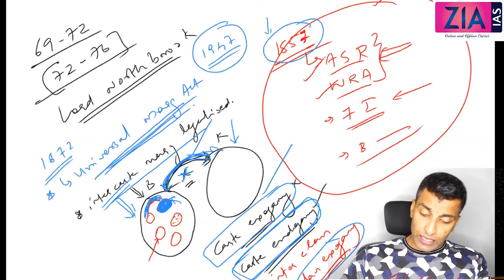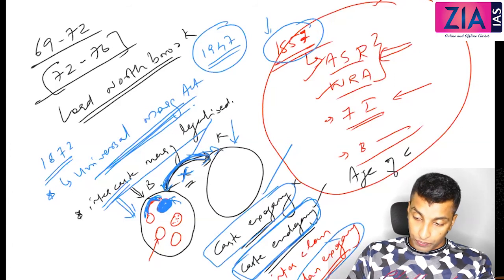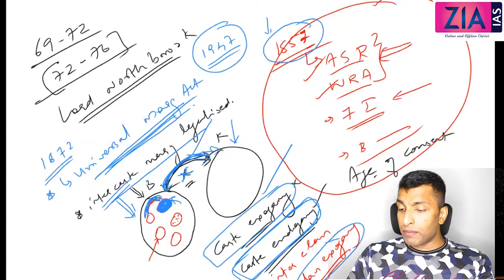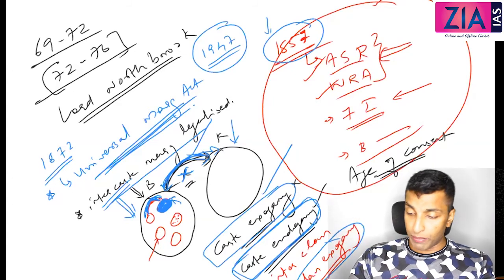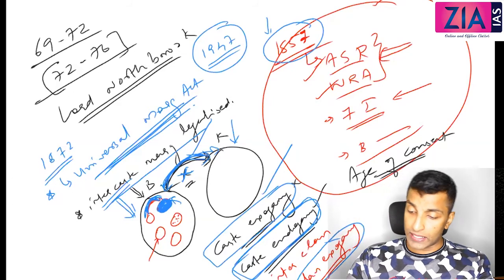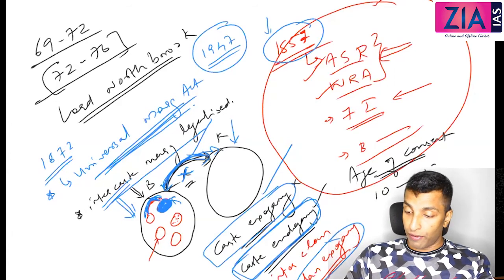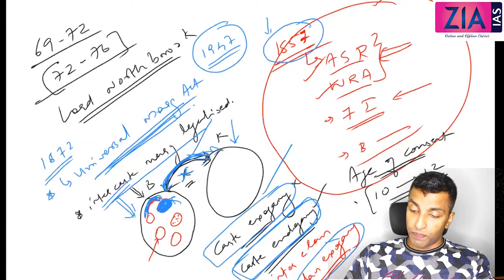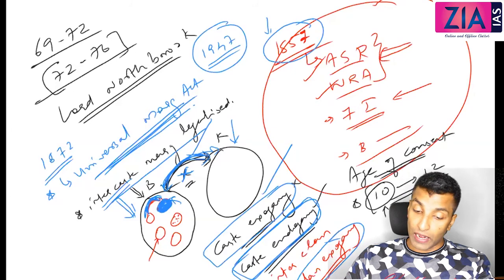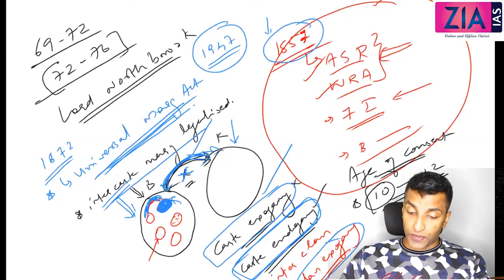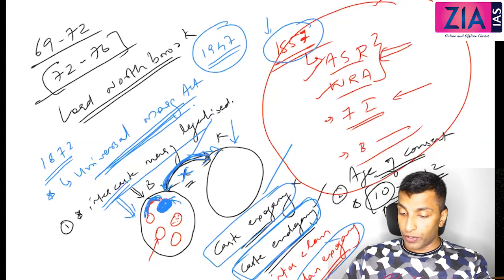The second point under the Universal Marriage Act is related to the age of consent. Age of consent means the minimum age that a female needs to have to have a relationship with a male. Okay, so that is the age of consent, and it was 10 and was increased to 12. So you can see 10 was the age of consent at that time, and it was increased to 12. That is the second provision. So this is the first one and this is the second one. These two are what you need to remember.